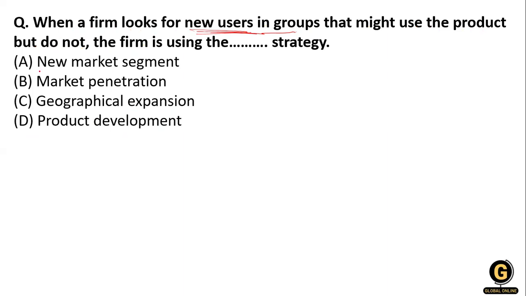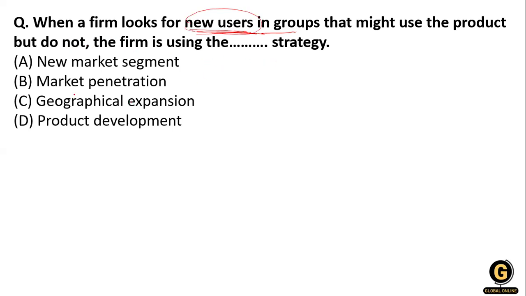So there is a conflict in this question, because the things are not explained very well. I took this question from a previous year question paper, and there is no proper explanation. So the question, again I'm reading: when a firm is looking for new users in a group that might use a product, but do not, the firm is using which strategy?